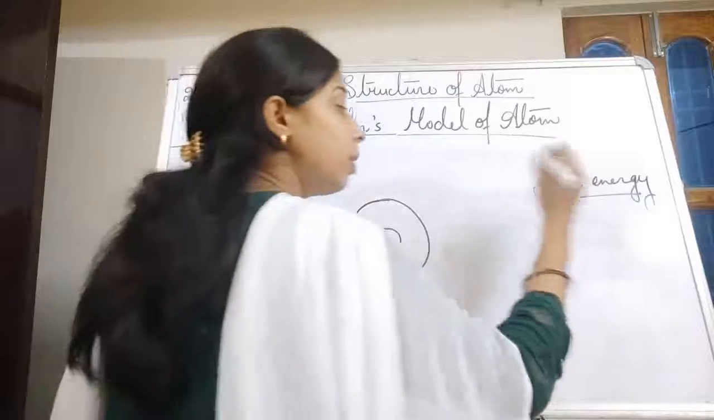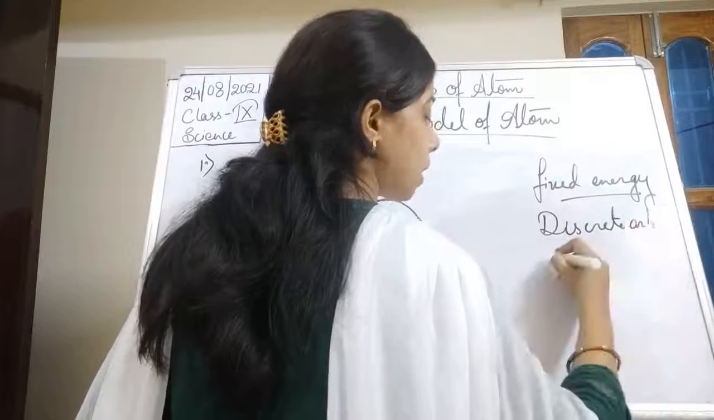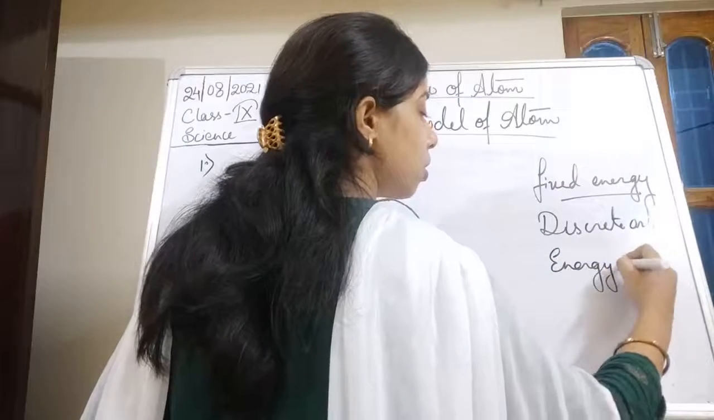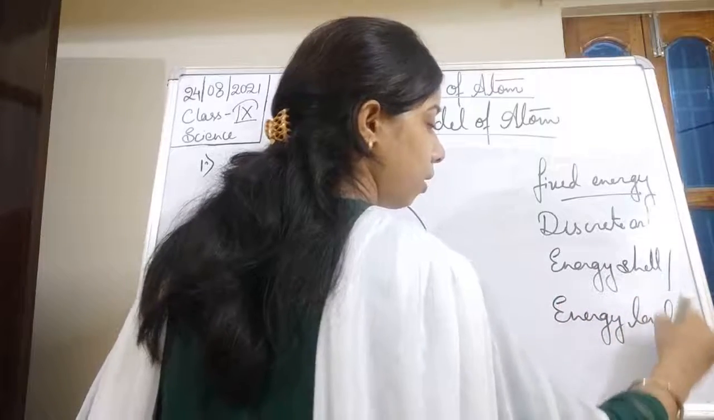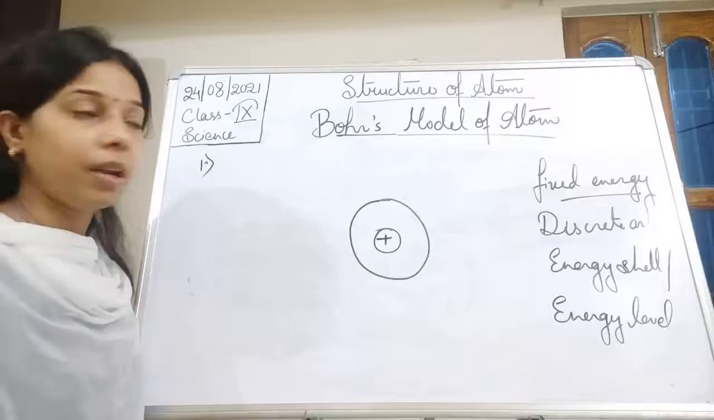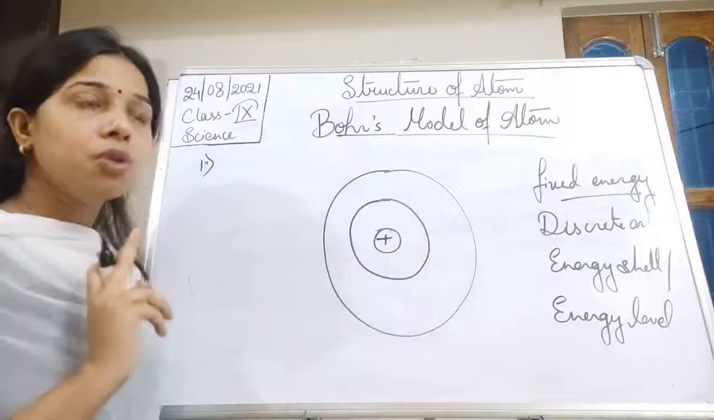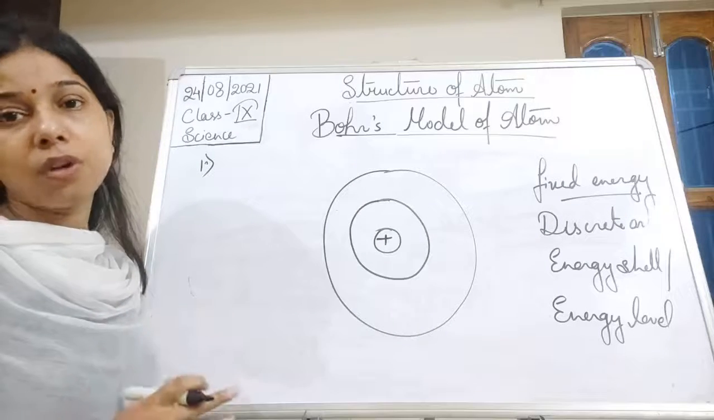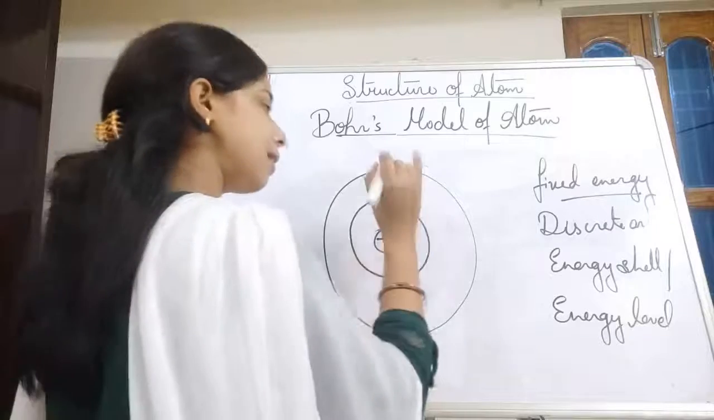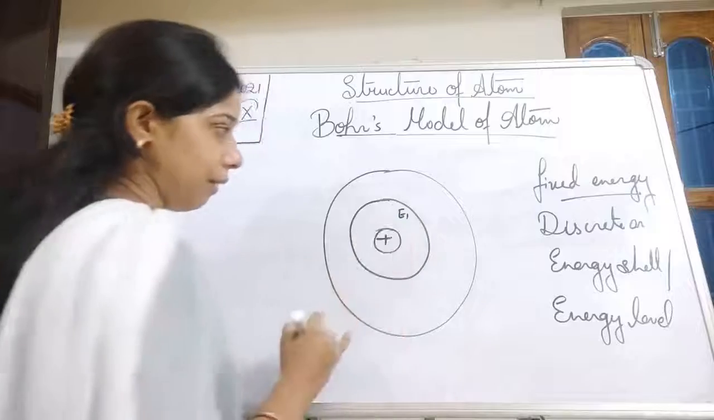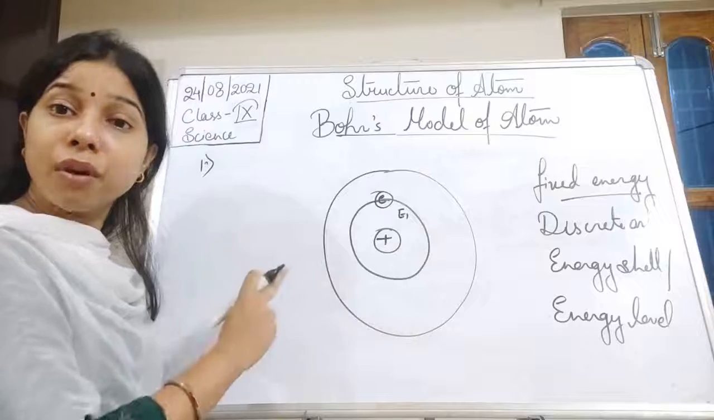And that is why this discrete orbit is also called an energy shell or energy level. Suppose there are two orbits, and one more thing: the orbit is not a single one, but there are a lot of different orbits where the electrons revolve. Now suppose this is an energy level which we call E1, and one electron is there around it. Electrons keep on revolving around it.